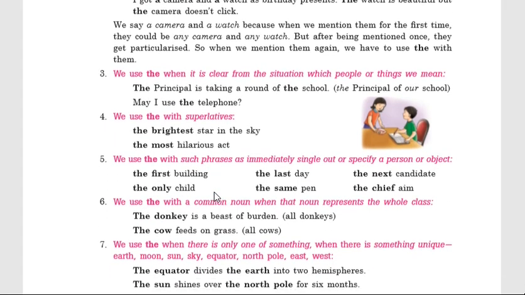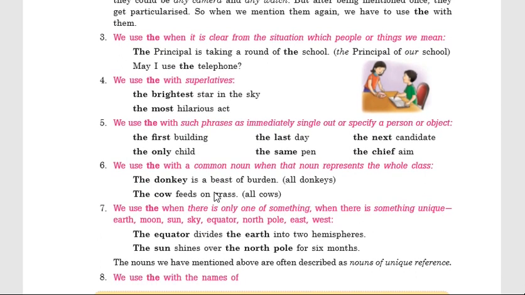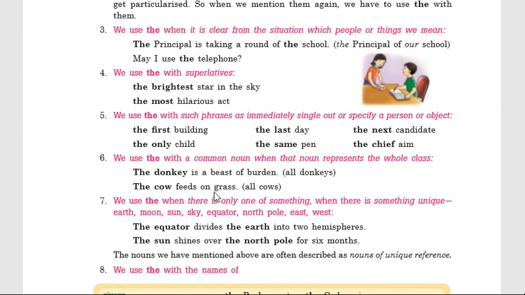Thereafter, rule number 3: we use "the" when it is clear from the situation which people or things we mean. From the situation it is clear which people or which thing we want to refer to, then we can use "the". For example, the principal is taking a round of the school. The principal means our principal, and of the school means of our school. Here from the situation it is very clear which people or which thing we want to refer to.